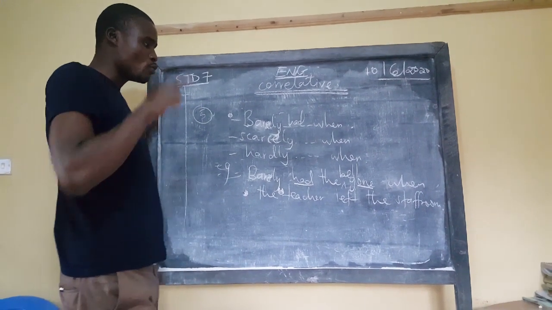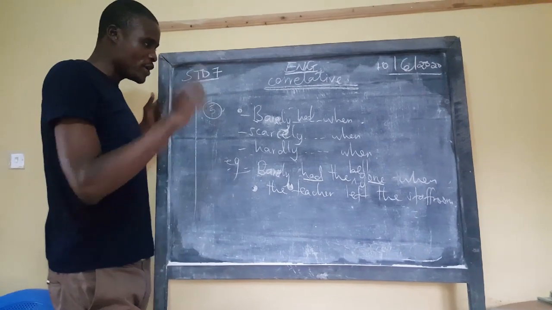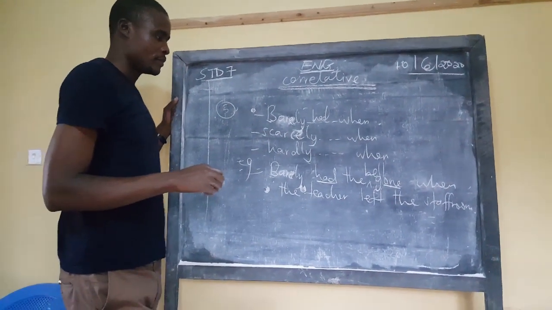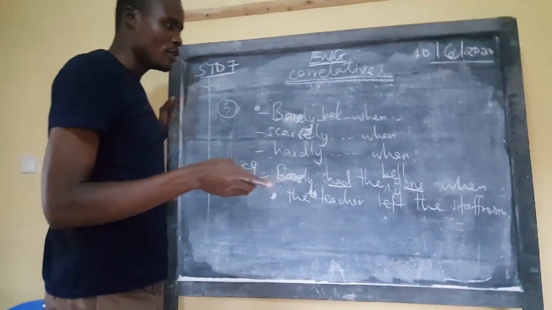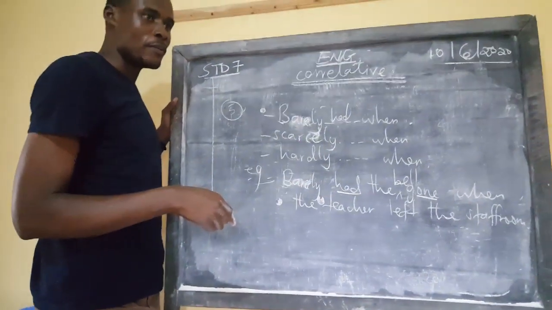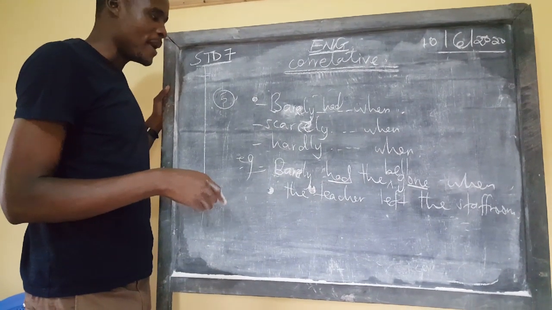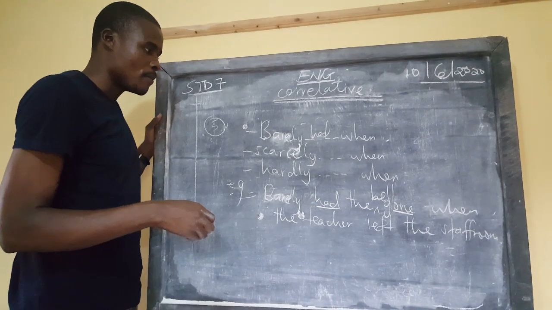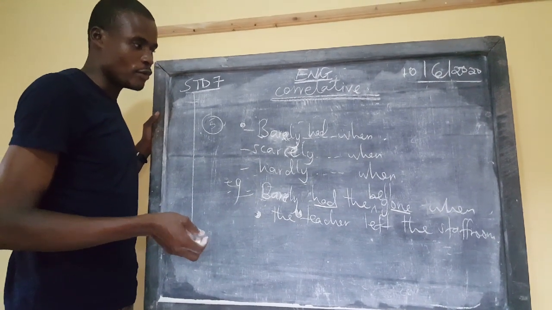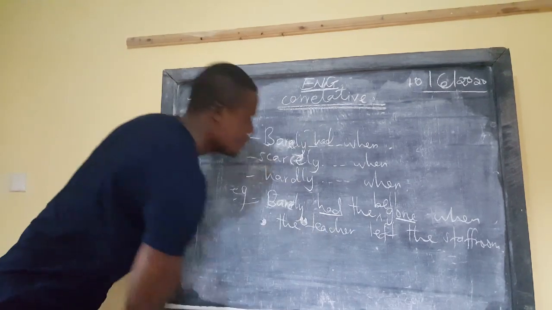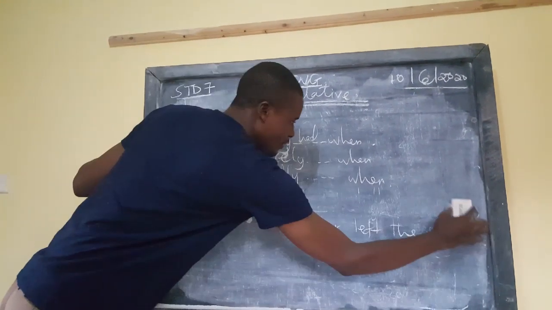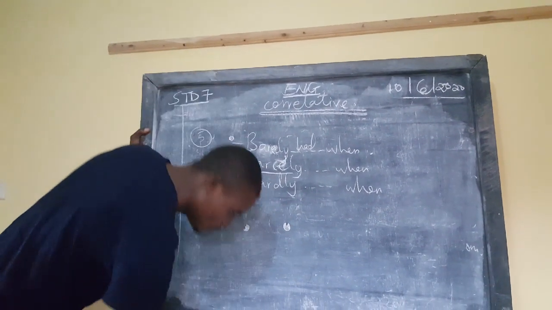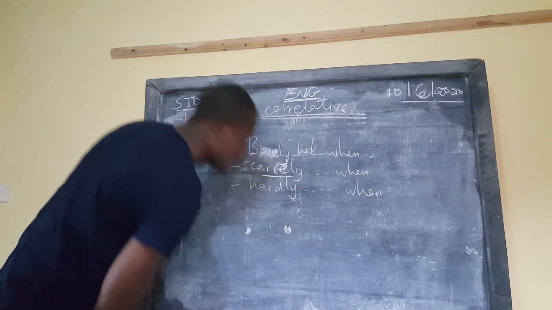You can also use it to mean the future, like barely will the bell ring when mother will go home. For example, barely will the bell ring when people will go for break. You can use it to mean any particular tense in that manner, to mean the future, the past, or even the present simple. Then scarcely is also the same.